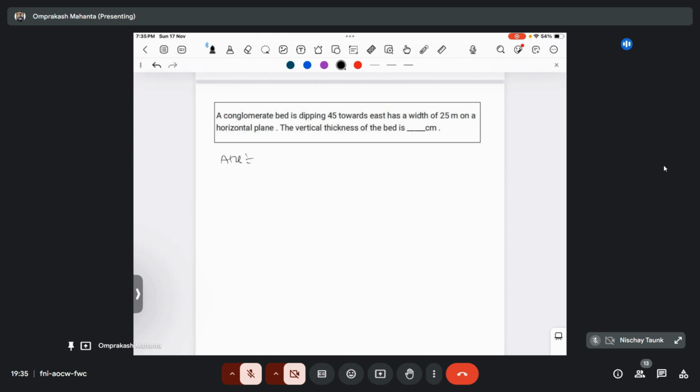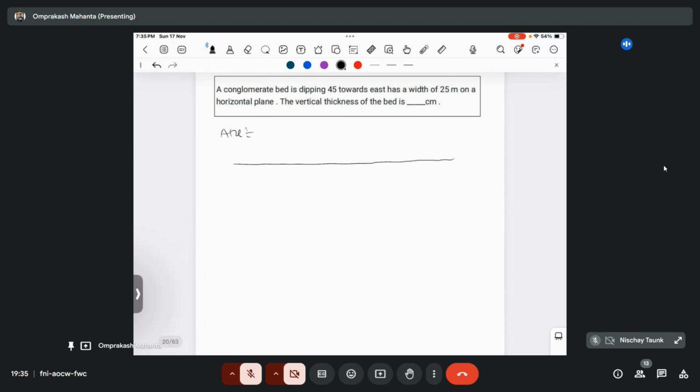A conglomerate bed is dipping 45 degree towards east, has a width of 25 meter on a horizontal plane. Then what will be the vertical thickness of the bed? And it is asking in cm. You can see the width is 25, and that is in meter, but it is asking the vertical thickness in centimeter.